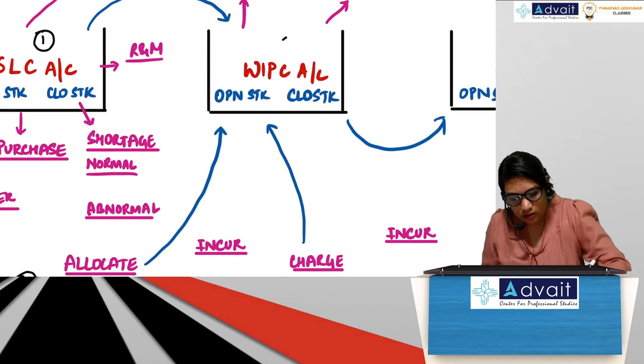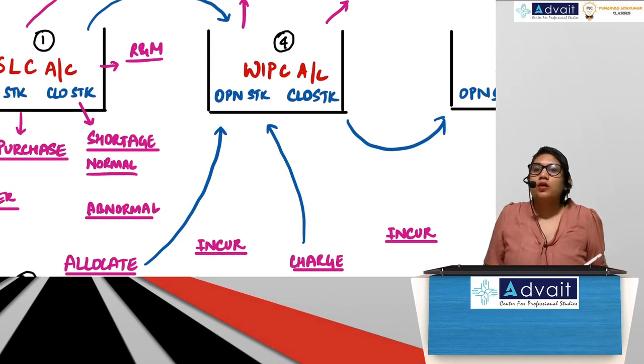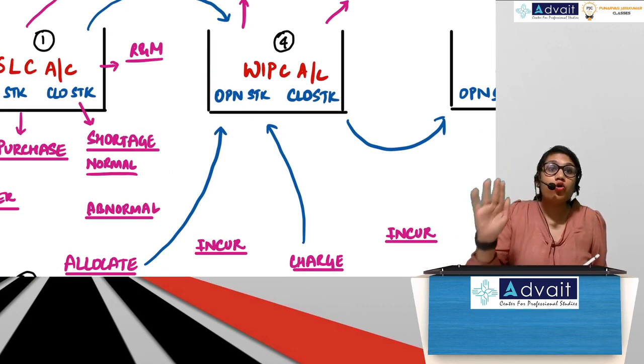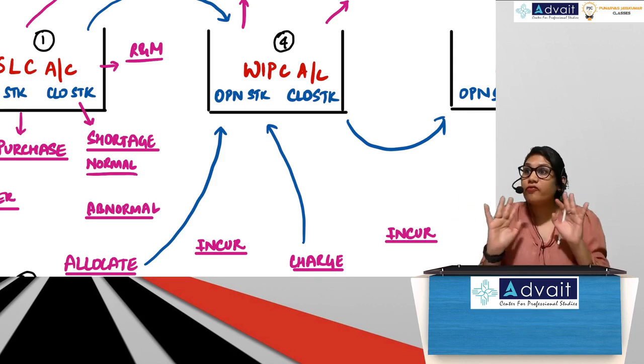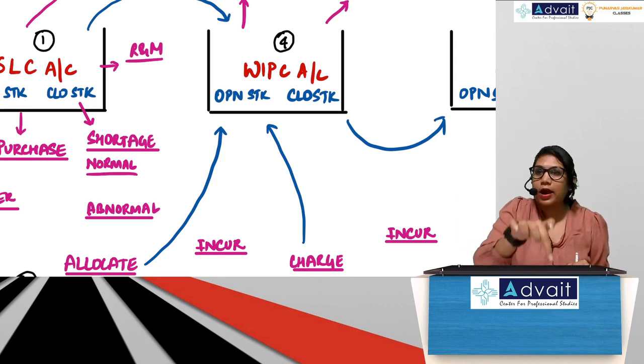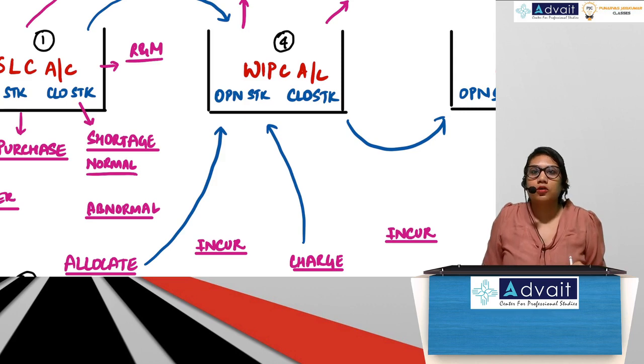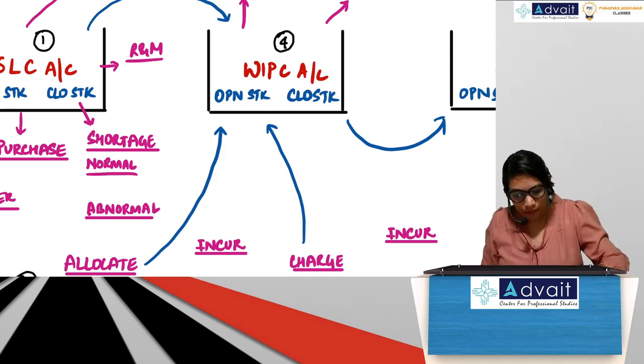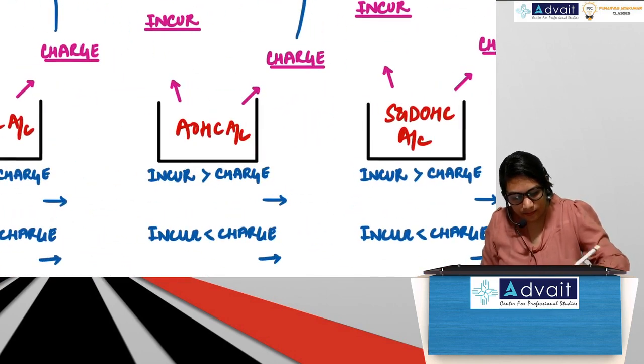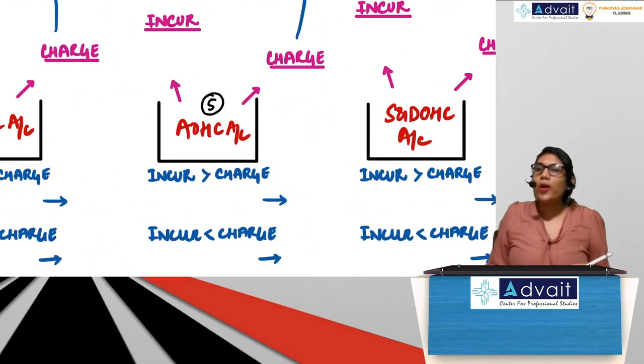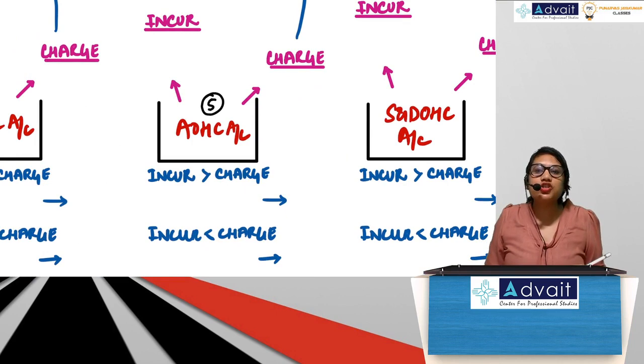Next, 4. WIP control account. Everything about production will be recorded here. Production means WIP. 5. AOH control account, administration overhead control account.